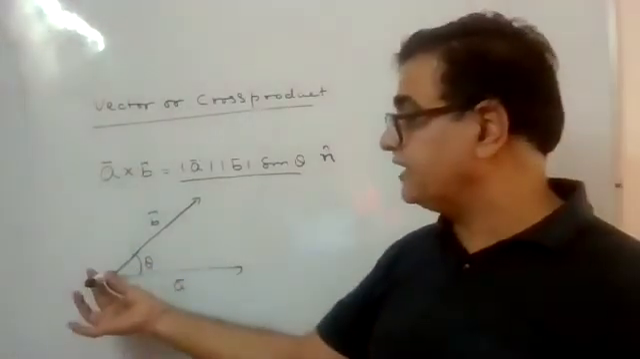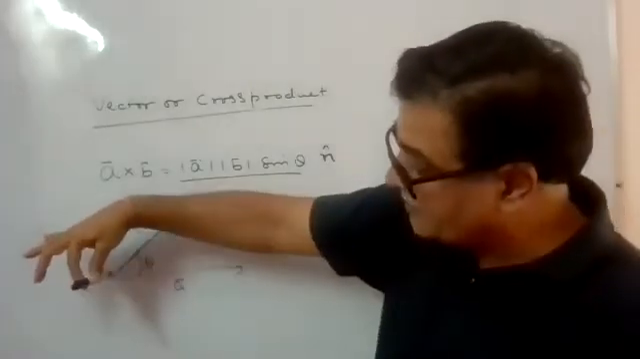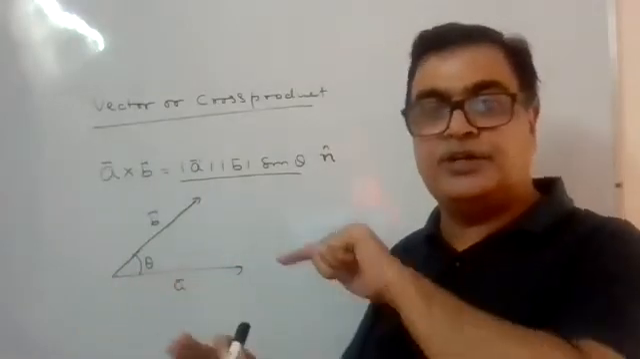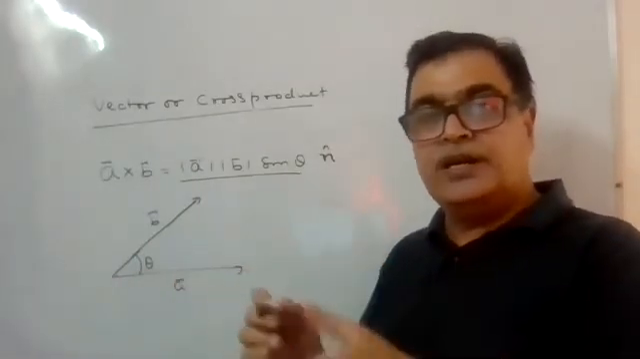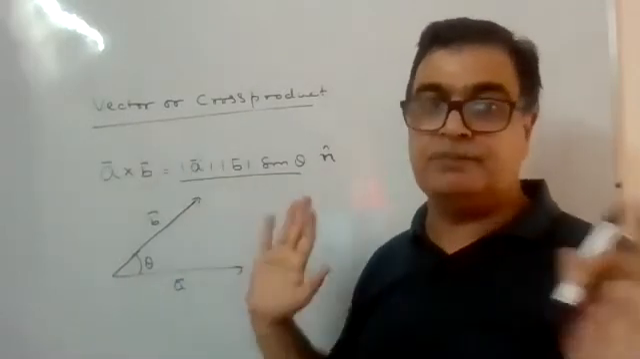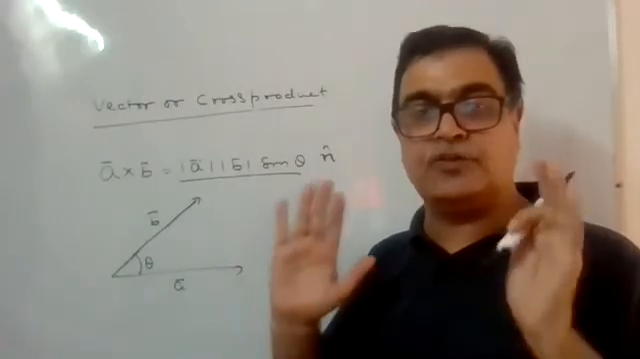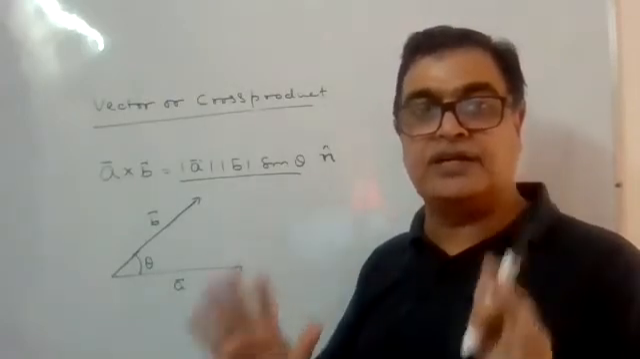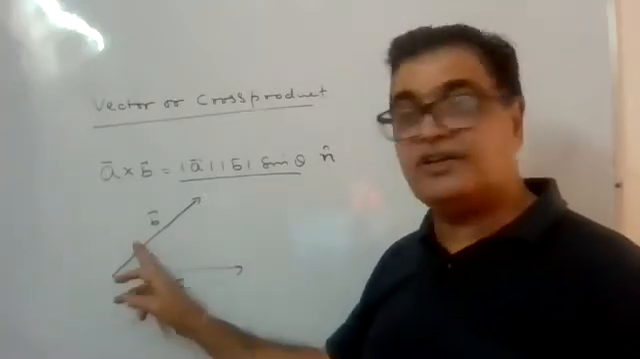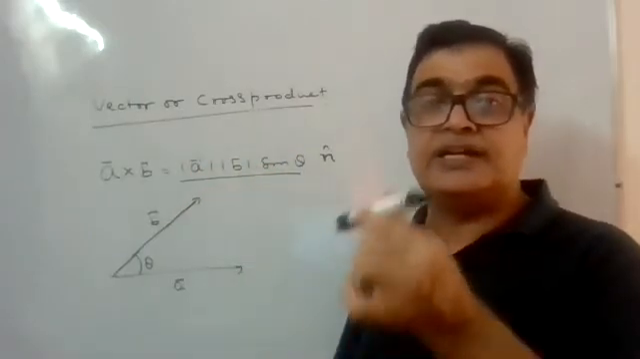Perpendicular to the board means it can come outward this way, or it will go inward. But it will remain perpendicular. That direction, I will tell you whether it is outward or inward, but it will be perpendicular to the plane containing vector A and B. Clear? First thing, the direction of the cross product will be perpendicular to the plane containing A and B. And then it is saying that this A vector, B vector and this direction will constitute a right-handed system.